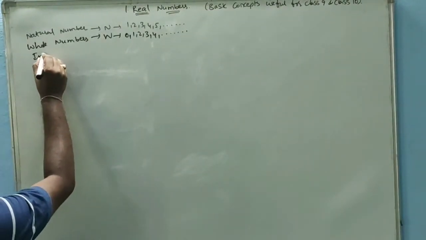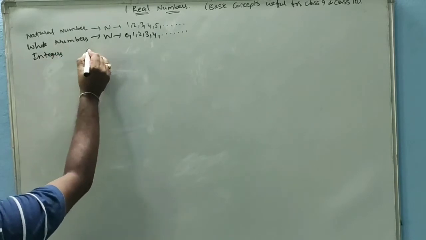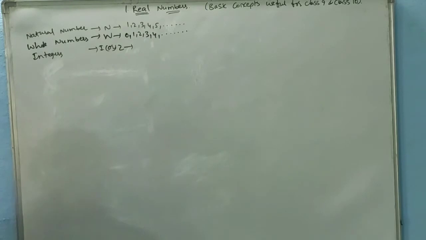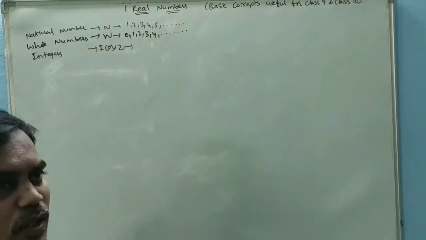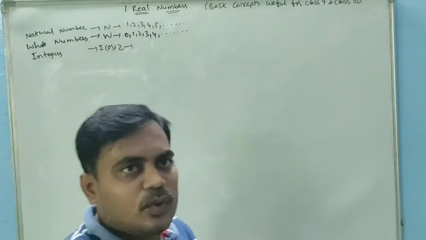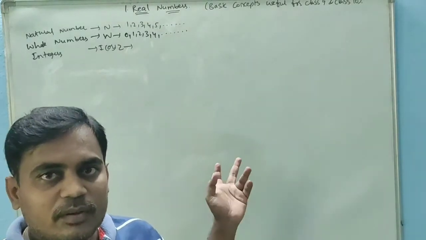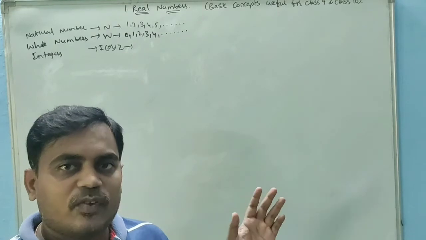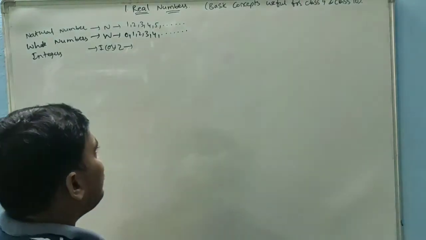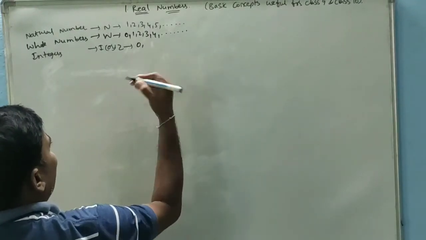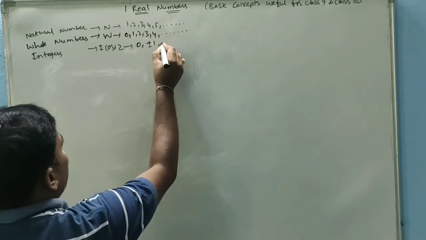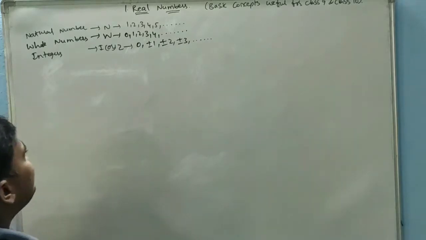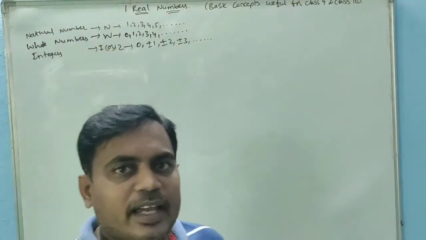Next, integers. Integers are denoted with either capital I or capital Z. The integers are positive numbers and negative numbers: 0, plus 1, plus 2, plus 3 and so on, minus 1, minus 2, minus 3 and so on. Simply, I am taking 0, plus or minus 1, plus or minus 2, plus or minus 3, like this. These numbers are called integers.